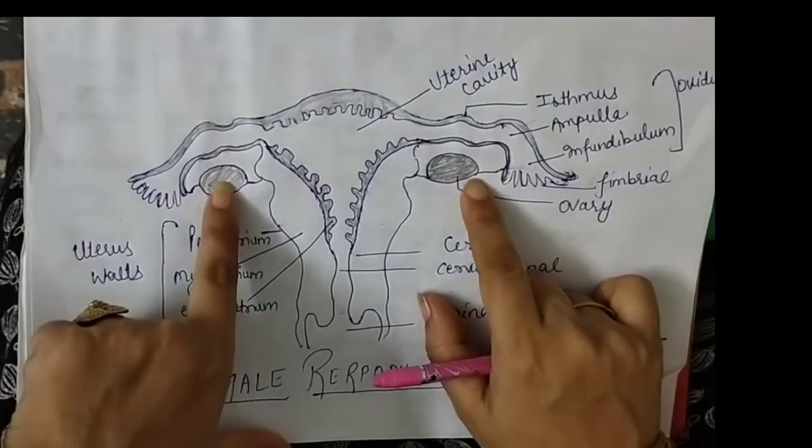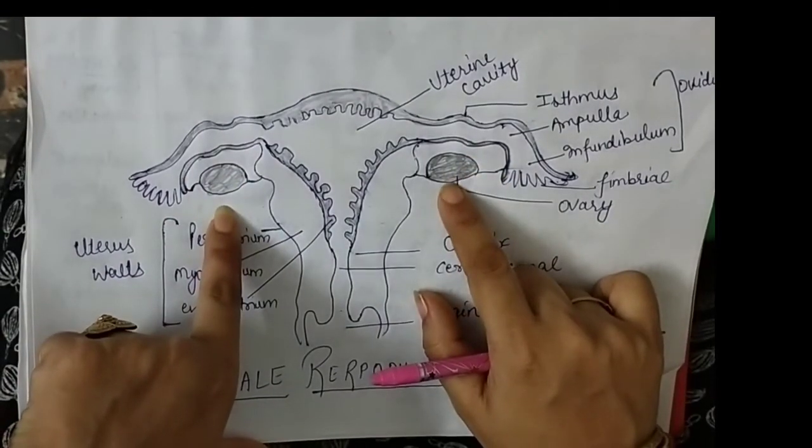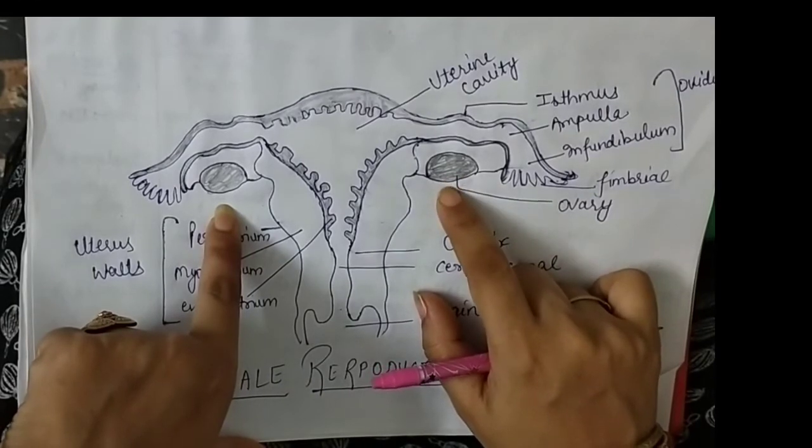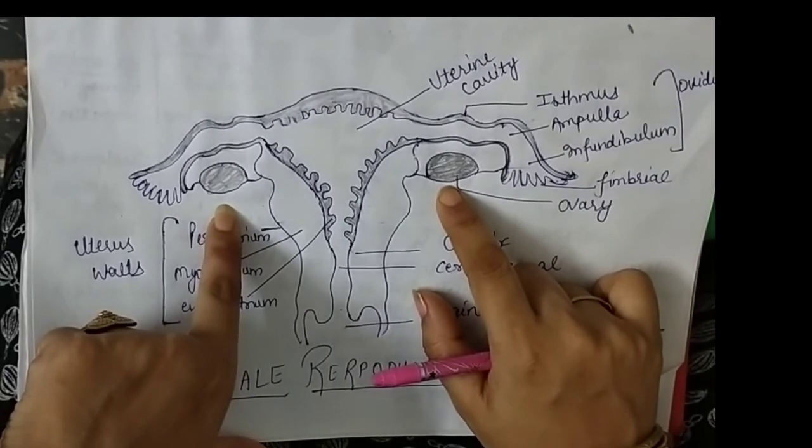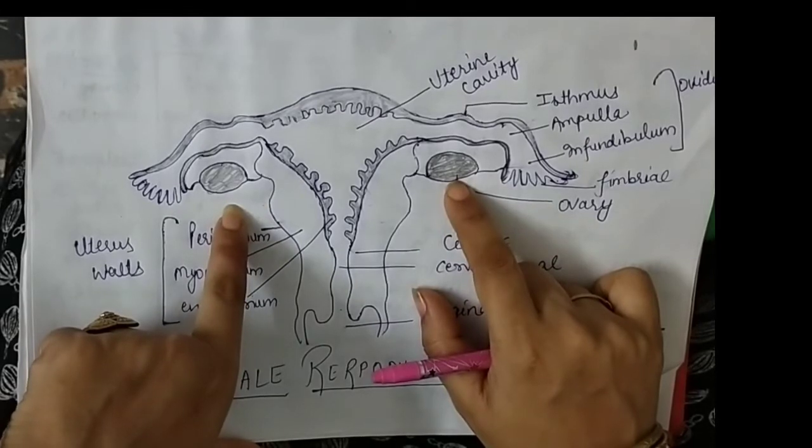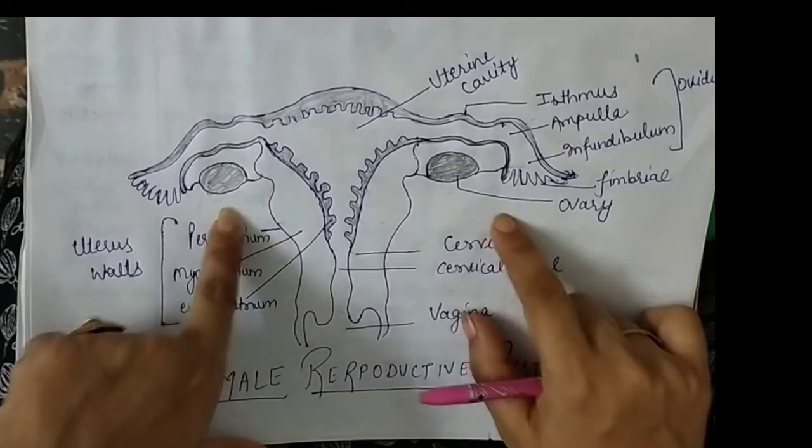Now these are the main organs which are helpful to produce the ova as well as to secrete the female hormones estrogen and progesterone. So the main functioning of this system is done by the ovaries, formation of ova as well as the secretion of hormones. Now we will come to the accessory ducts. अब हम आते हैं accessory ducts पर.